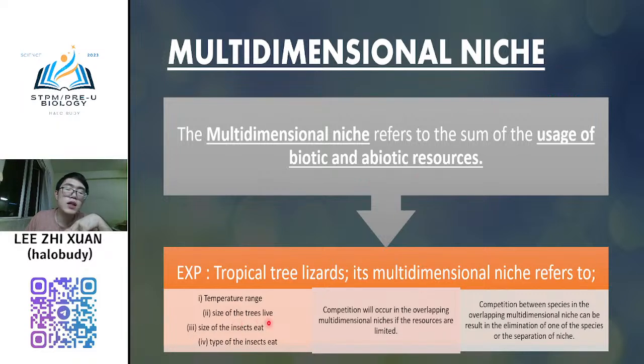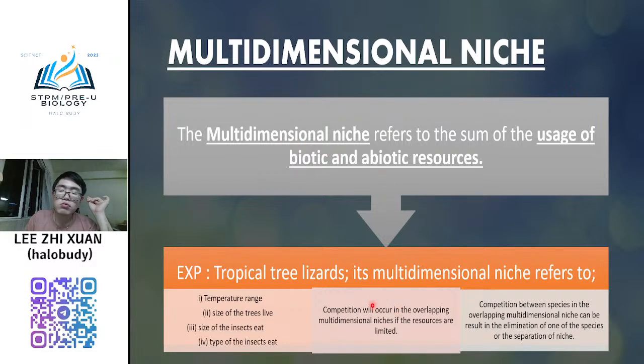Size of the tree leaves is biotic, for the tree. And then size of the insect eaten: what insect does the lizard eat, what size? And also type of the insect. Does it eat all types of insect or only certain types? When we study all about this, we say that this is referred to as multi-dimensional niche.